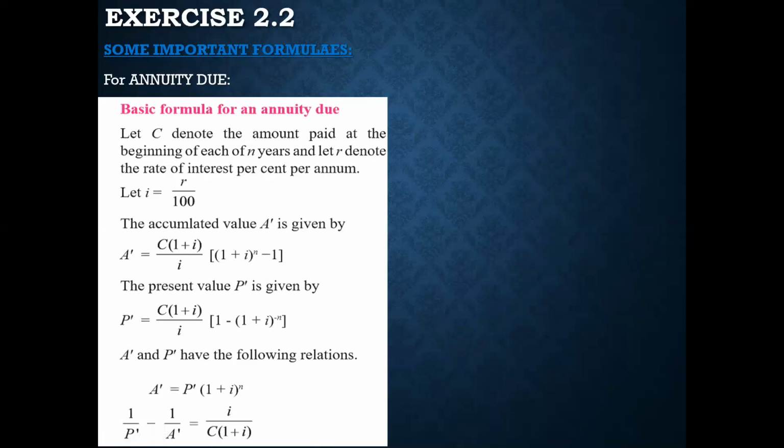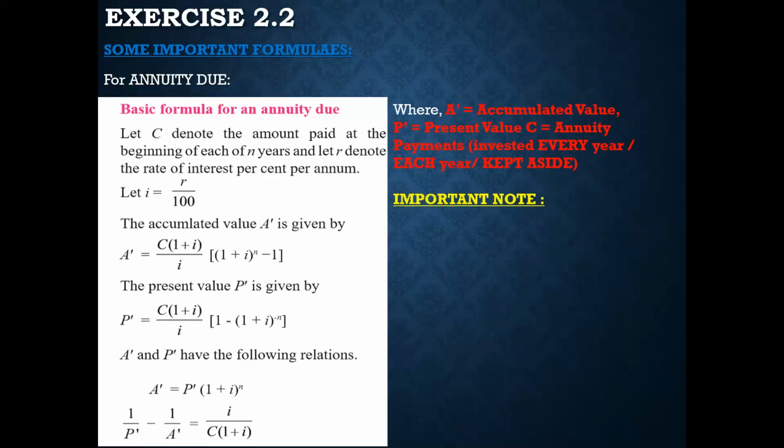Similarly, where P was C upon i into (1 minus (1 plus i) raised to minus n), it has changed to P dash is equal to C into (1 plus i) upon i. The rest remains the same. The third formula, A dash is equal to P dash into (1 plus i) raised to n. And the last formula, 1 upon P dash minus 1 upon A dash is equal to i upon C, and wherever you see the letter C, you have to replace it with C into (1 plus i). So these are the formulas, and all the other things remain the same.